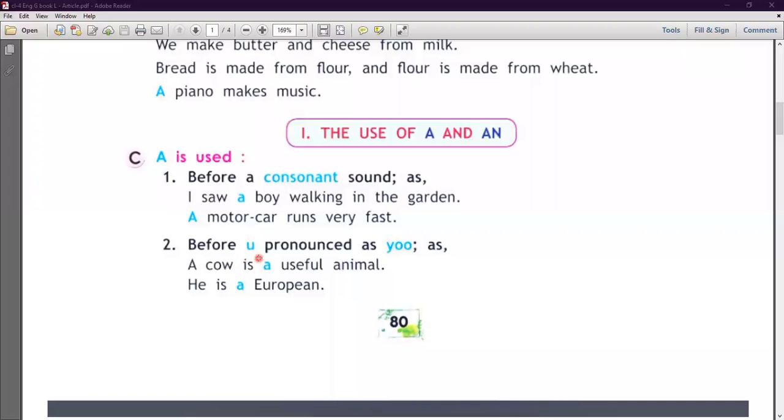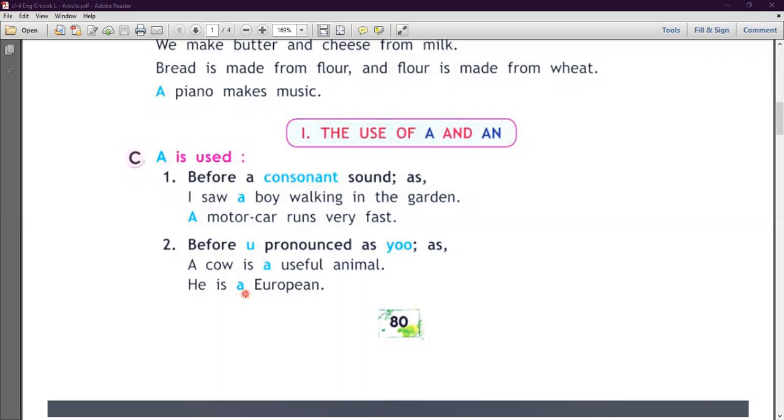Second is before a word pronounced as you. Okay, as in a cow is a useful animal. So when we pronounce useful, the sound of u is coming, it is a vowel letter but the sound is yoo. So before this we use a. He is a European. When you pronounce European, okay, do you use an article an?